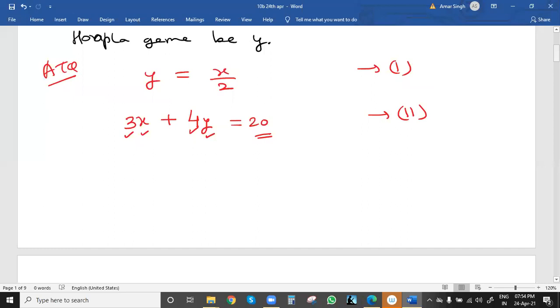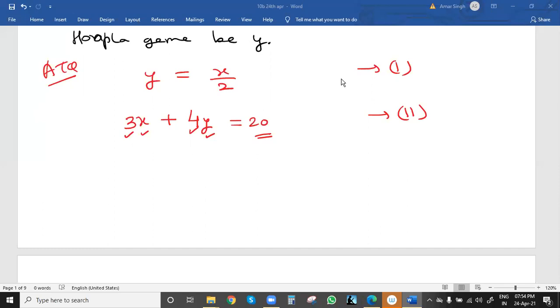Now we can solve to get the values of x and y. So try yourself and let me know the answer. You can message me in chat, or you can speak also. So what is the value of y and x? These equations are important. Once we get the equations, we can easily solve.